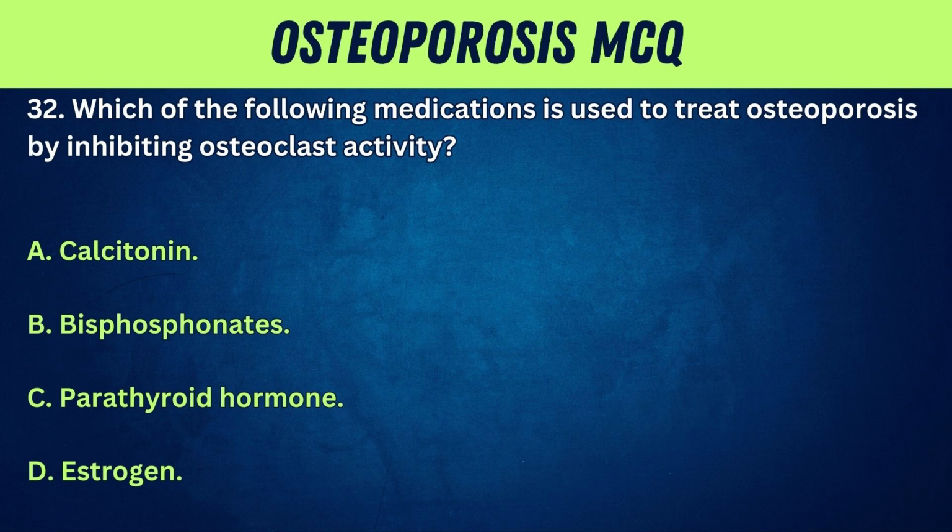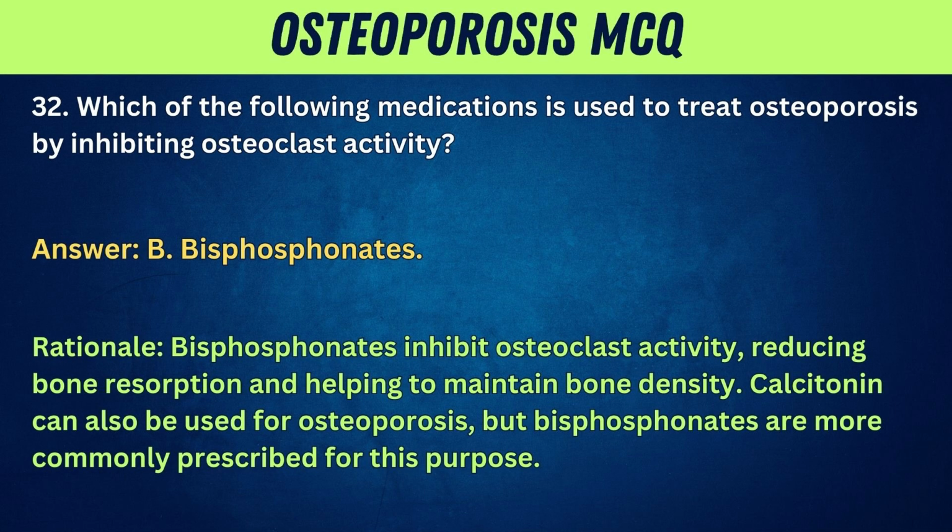32. Which of the following medications is used to treat osteoporosis by inhibiting osteoclast activity? A. Calcitonin. B. Bisphosphonates. C. Parathyroid hormone. D. Estrogen. Answer: B. Bisphosphonates. Rationale: bisphosphonates inhibit osteoclast activity, reducing bone resorption and helping to maintain bone density. Calcitonin can also be used for osteoporosis, but bisphosphonates are more commonly prescribed for this purpose.